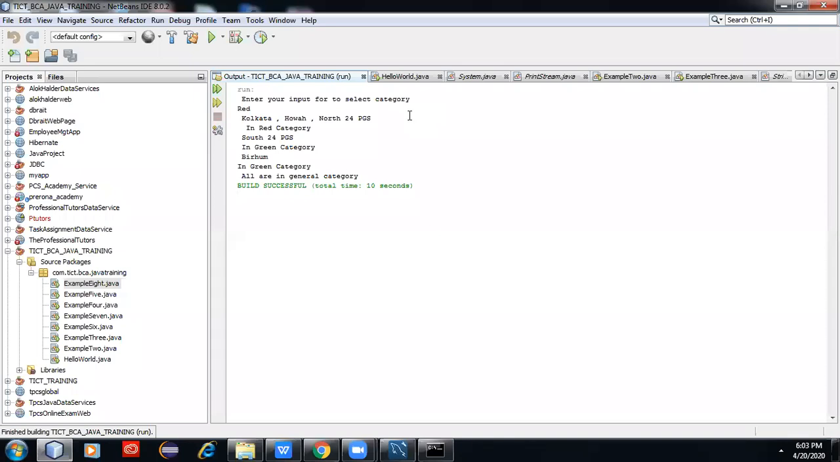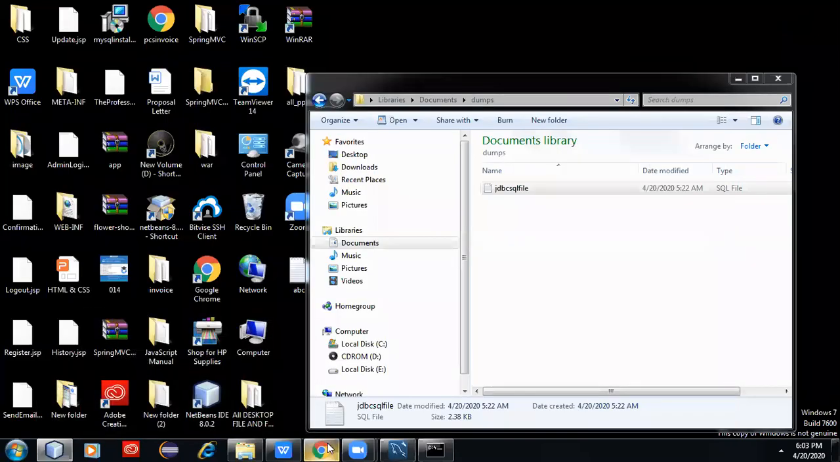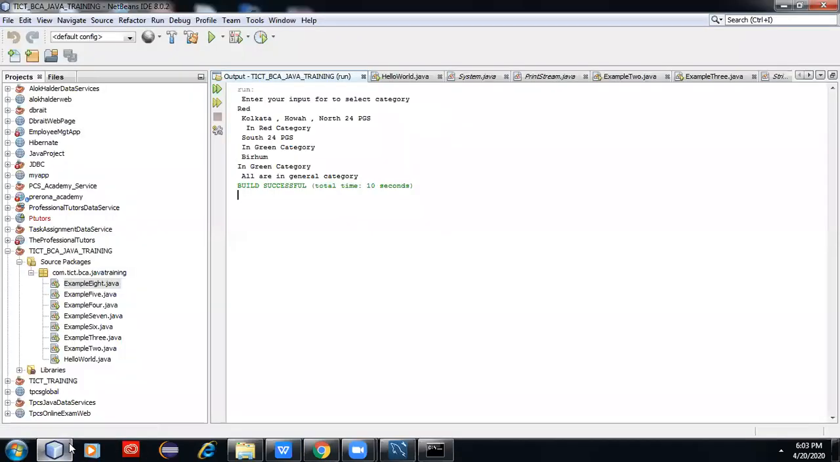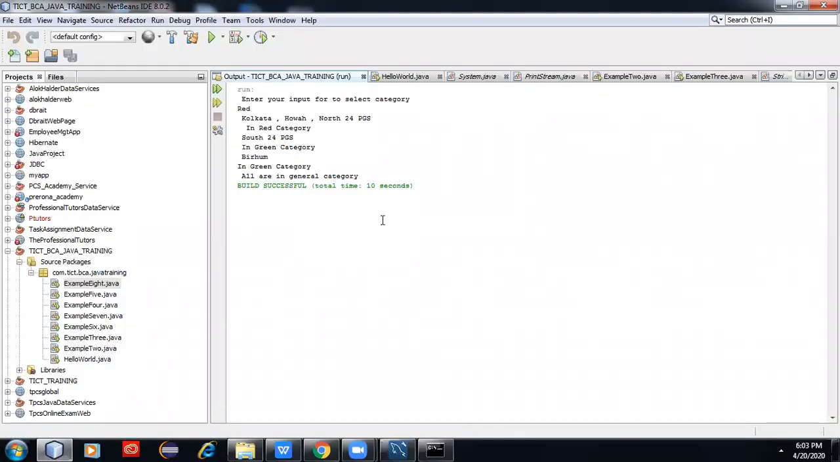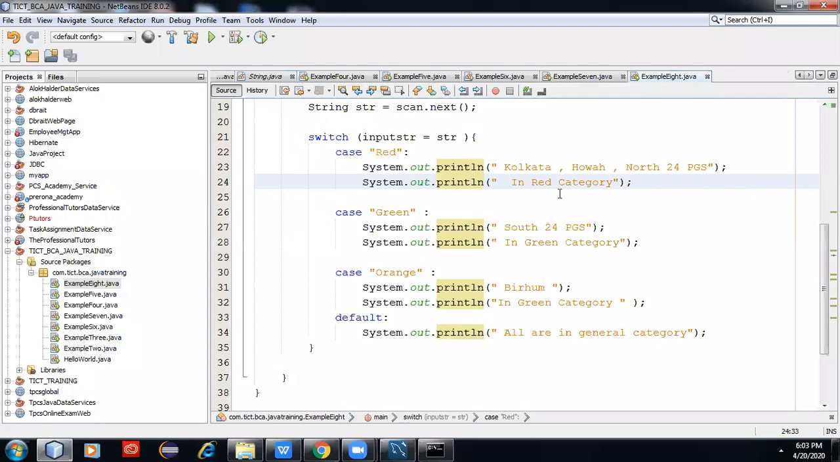Okay, all of you need to note here, it is printing Kolkata, Howrah, South, Northeastern in the red category. Hello, all of you. Actually, what is the output here? You will notice that since it is a program, open the program and try to understand the switch category. First, it is matching with the red category. Then it will print this line, this line, this line, this line. You will notice the output.